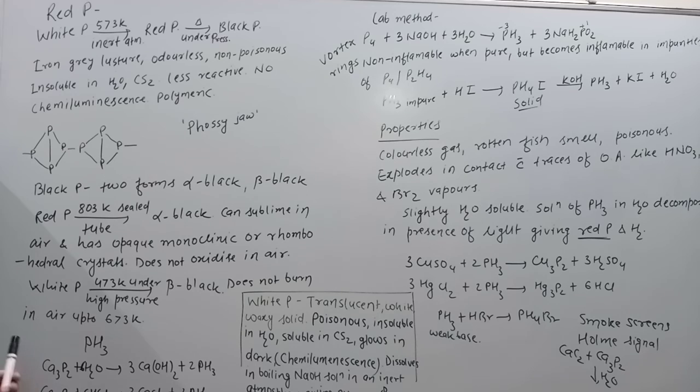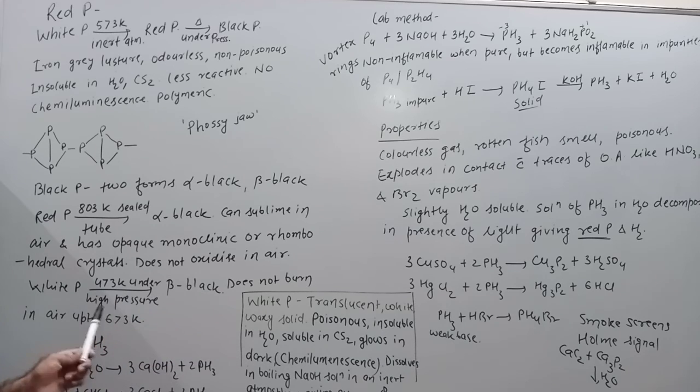Clear? Now after that, there is the beta black variety. Beta black is obtained by heating white phosphorus at 473 Kelvin under high pressure. Beta black is quite stable in air.